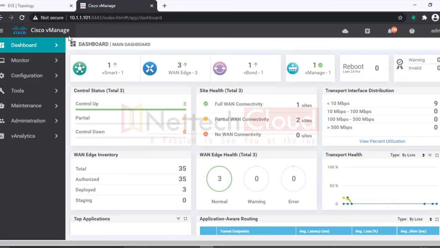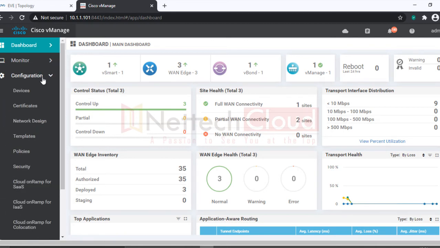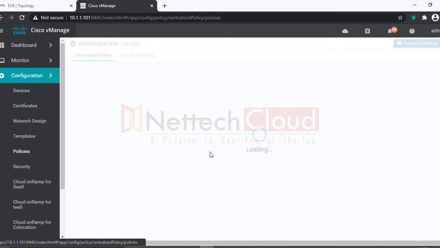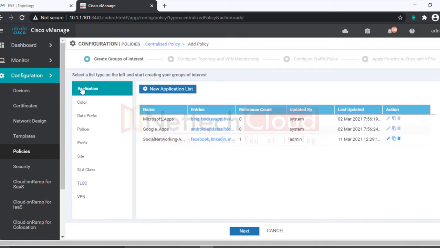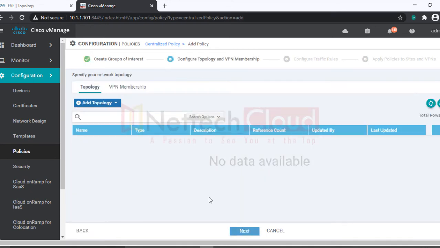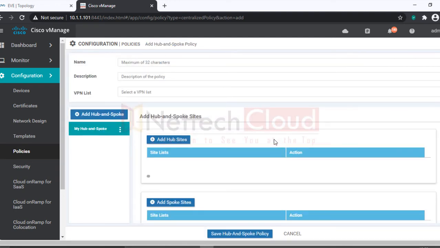Creating a hub and spoke topology is very simple. Go to configuration, then policies, and add policy. Next, this time add topology, hub and spokes. I'm just showing you the option; I'm not completing this policy, of course. I'll show you in the next lab section.